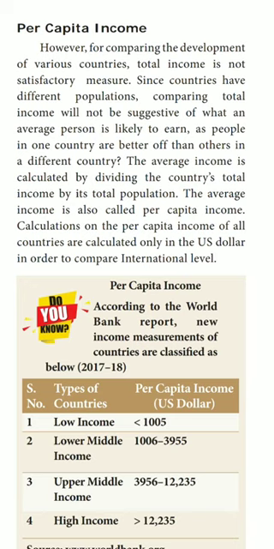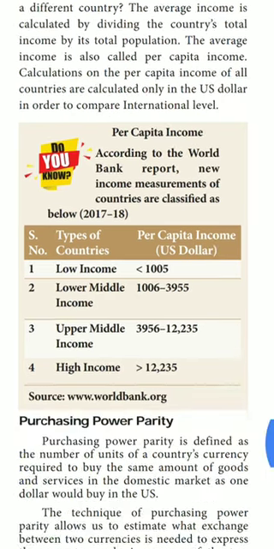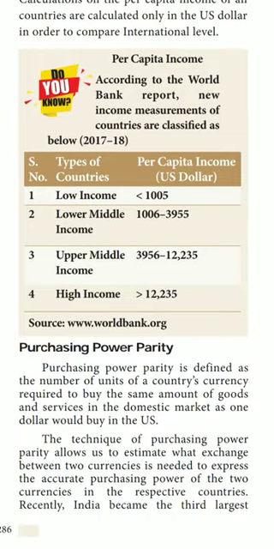The per capita income of all countries is calculated only in US dollars, in order to compare at the international level. According to a World Bank report, the new income measurement classifies countries as below for 2017-2018: low income, lower middle income, upper middle income, and high income. What is the per capita income in US dollars for each?